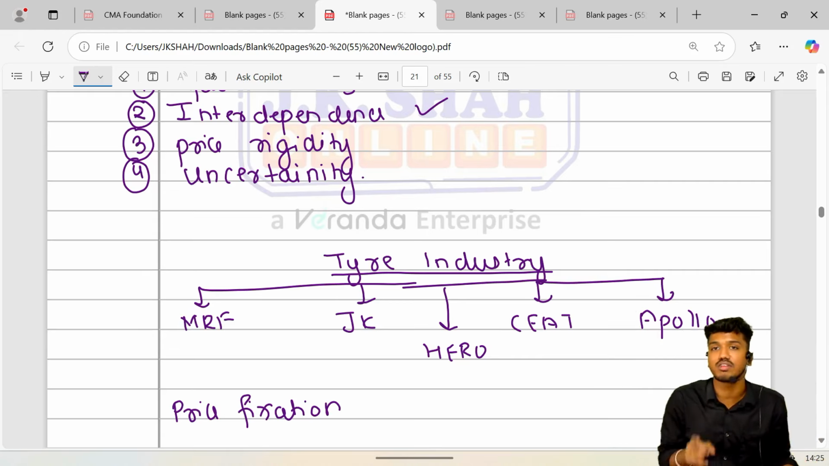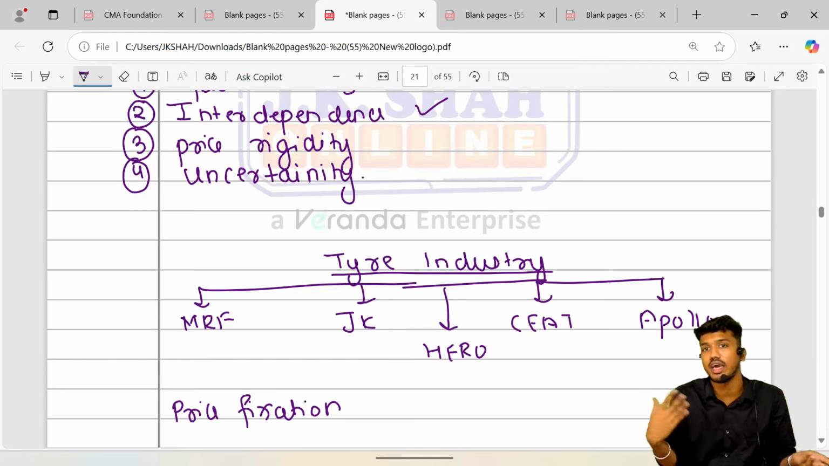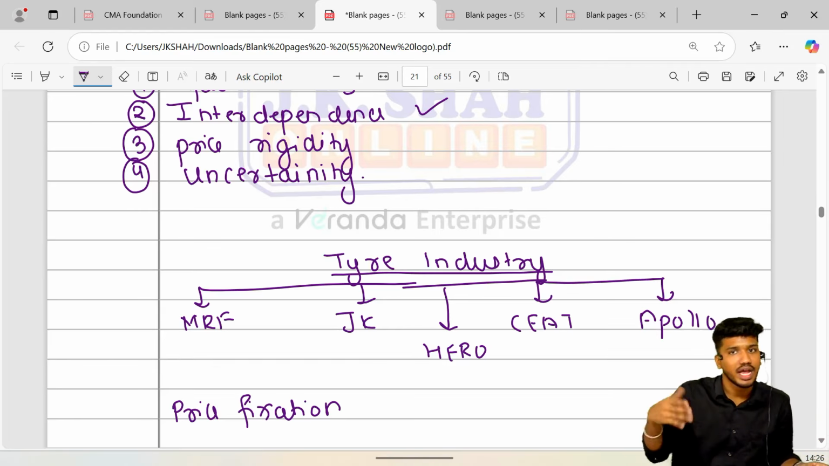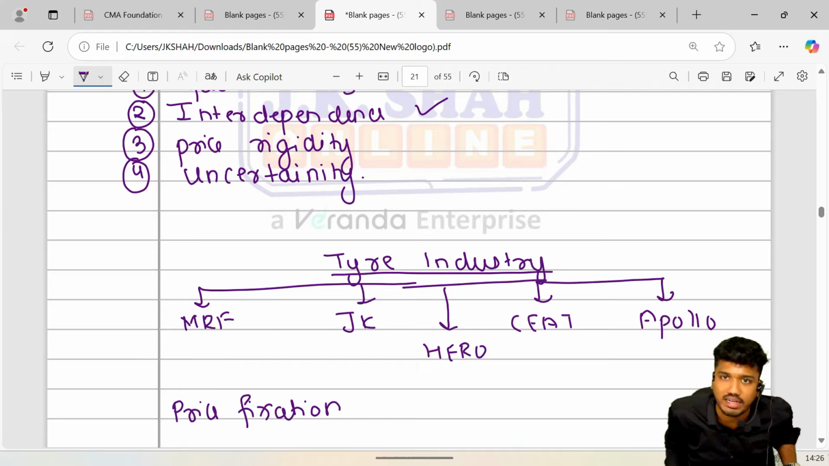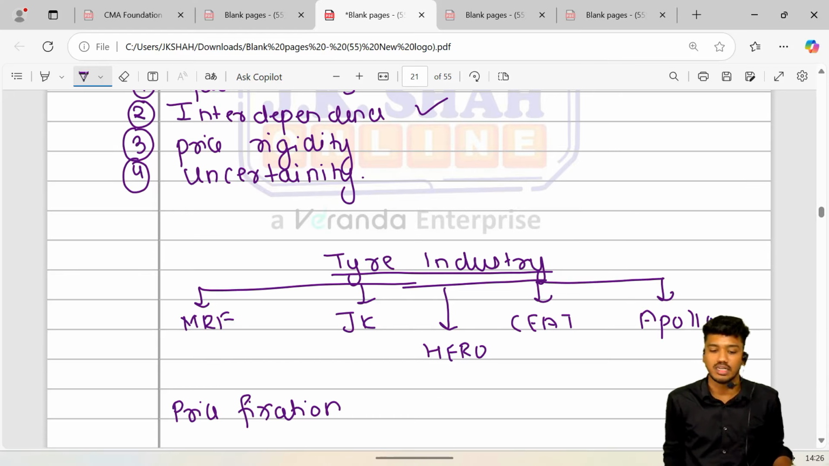So that is what is called an uncertainty. You never know what they are up to. They might also come together and conduct the business, and they might also fight against each other. That way it is going to be. It is called uncertainty.